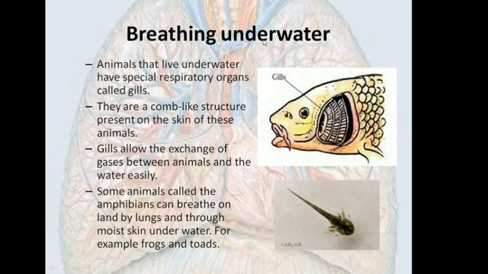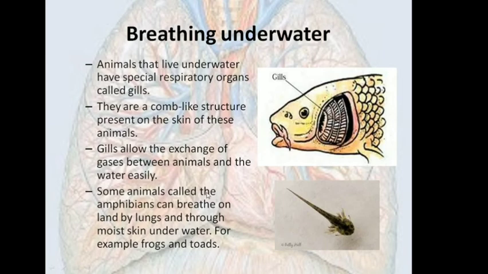Now aquatic animals, or organisms which live in water, how do they breathe? They have special respiratory organs called gills, as you can see here. These are comb-like structures that are present on the skin of the animals. The gills allow exchange of oxygen and carbon dioxide with the water. They can take oxygen from water and release carbon dioxide into the water. They cannot take oxygen from the air. Therefore, a fish will die if you take it out of the water.